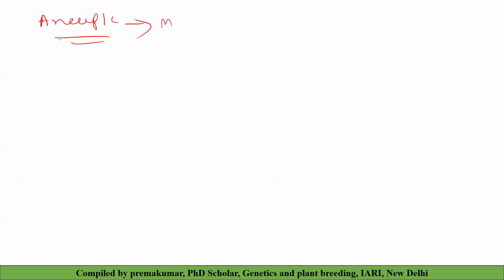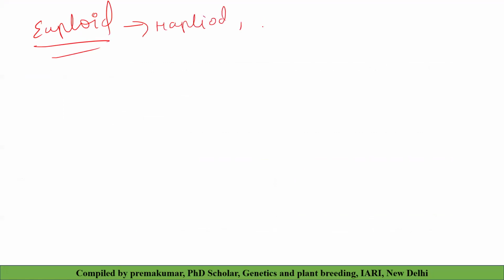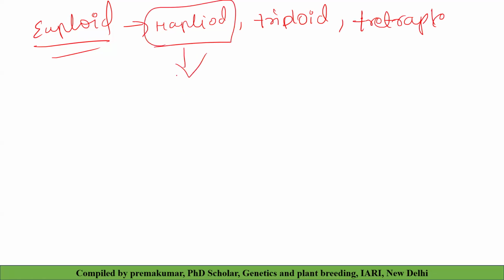We will discuss now what is euploids. What is euploid? In the euploid, we have haploid, we have triploid, we have tetraploid, pentaploid, we have so many. Okay, then what is haploid? We have discussed how to develop haploid, what is the use of haploid. That's why I'm not going into detail here.